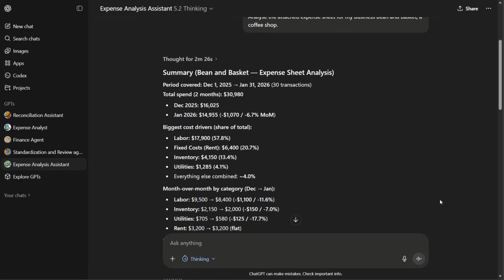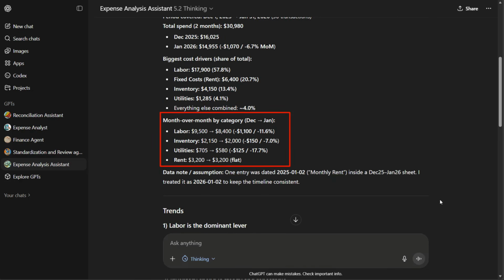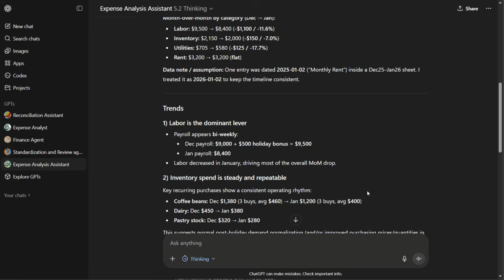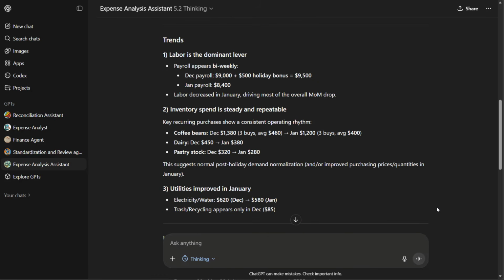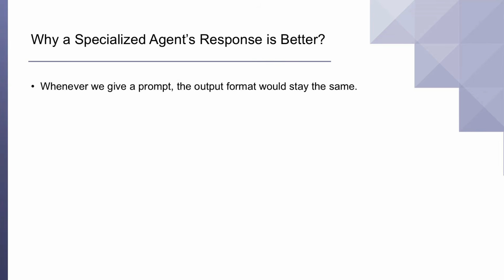For instance, we can see cost heads as a percentage of the total. We can see the percentage change from December 2025 to January 2026. Even the trends and vendor analysis have a quantitative component. Whether we give this prompt today, tomorrow, or some other day, the output format would stay the same. The reason being that we had defined this format while configuring the agent.